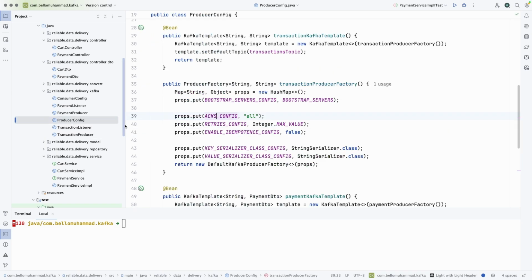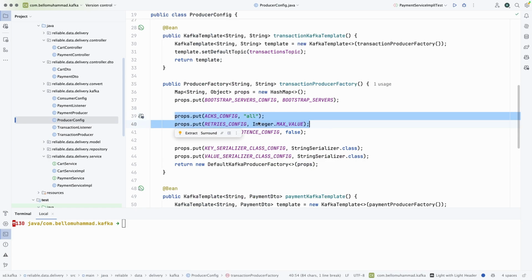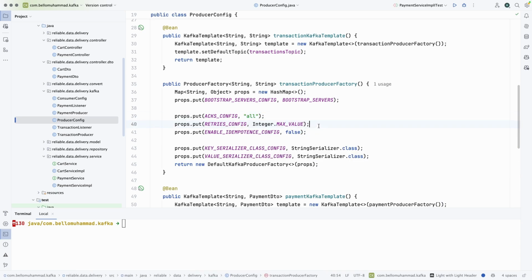And if we go to the producer config, some of the things I changed with respect to the previous video on at most once delivery is the acknowledgement. Here the acknowledgement is all, and also I have set retry to maximum int. With the acknowledgement of all, I am telling the Kafka broker that all in sync replicas, that is the minimum in sync replicas, in our case 2, must receive this message before you can acknowledge it.